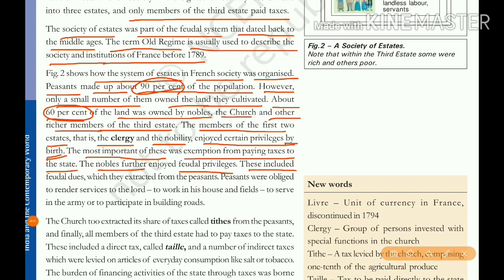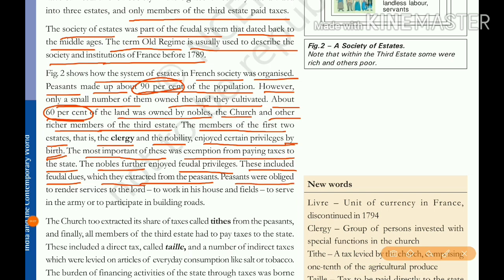This included feudal dues, which they extracted. Feudal dues means a compulsory payment that the lower estate, that is peasants, had to make to the higher estates. This could be collected in the form of cash, kind, or services. Kind means your agricultural product, or through services.